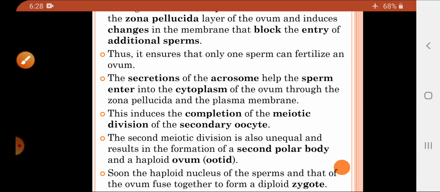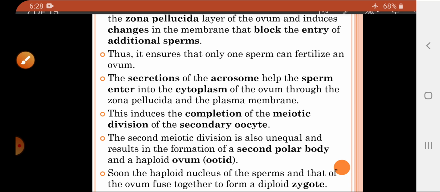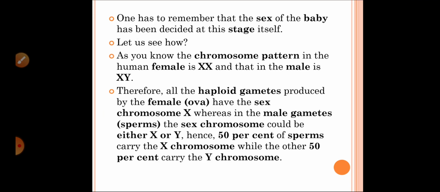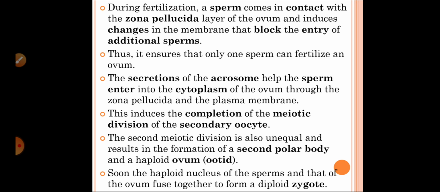Now what happens? During the process of fertilization, the sperms come in contact with the zona pellucida layer. This allows changes in the membrane, which bring about the blockage of the entry of additional sperms.